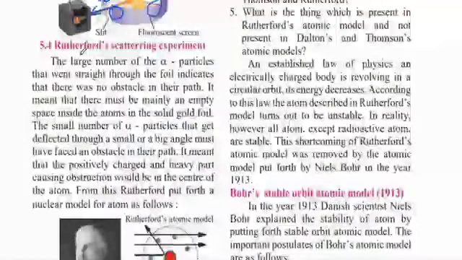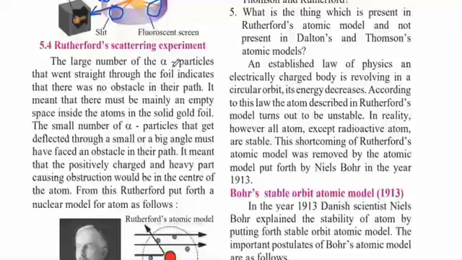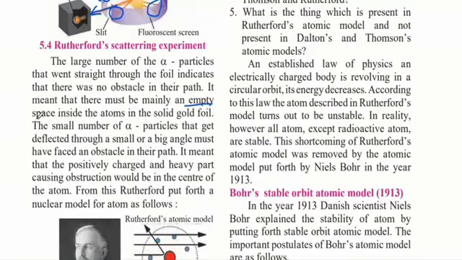Now, what does this experiment tell us? The large number of alpha particles that went straight through the foil indicates that there was no obstacle in their path. Otherwise there would have been a positive charge over there, and it would not have allowed the alpha particle to pass through. But this did not happen because the alpha particle was easily able to pass through. It meant that there must be mainly empty space inside the atoms in the solid gold foil. So this told us that J.J. Thomson's plum pudding model was not completely accurate, and mostly inside the atom there is empty space.